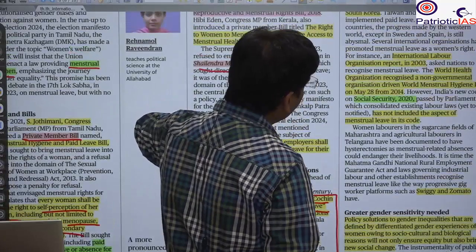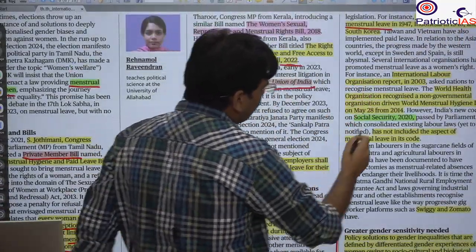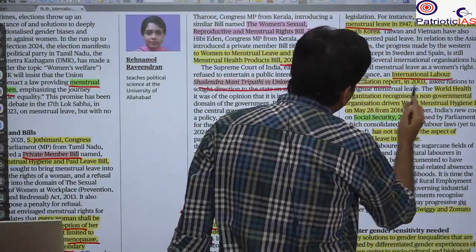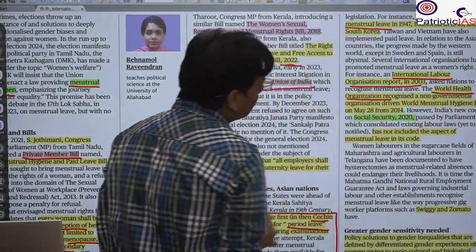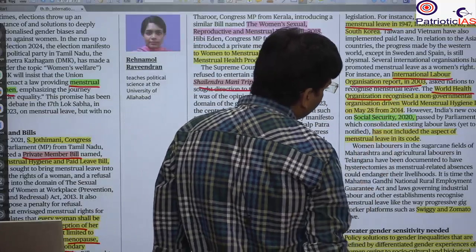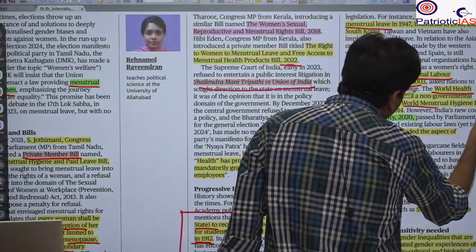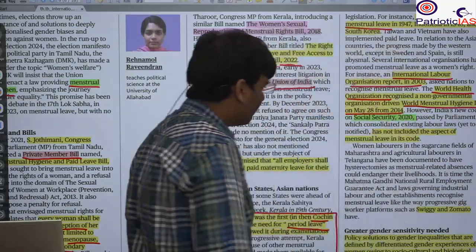We have already seen that international organizations such as the International Labour Organization and the WHO advocate for menstrual leave, and the WHO brought World Menstrual Hygiene Day, 28th of May.